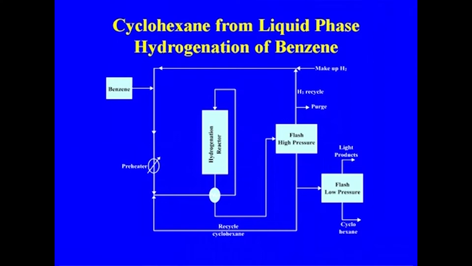This is the process flow diagram for the manufacture of cyclohexane from benzene, which goes to the hydrogenation tower, and from the hydrogenation tower the product goes to the high pressure separator. From there the hydrogen is recycled to the system and make up hydrogen is added. Then it goes to the low pressure flash, and the light products are removed, and finally we are getting the cyclohexane from the bottom of this flash.